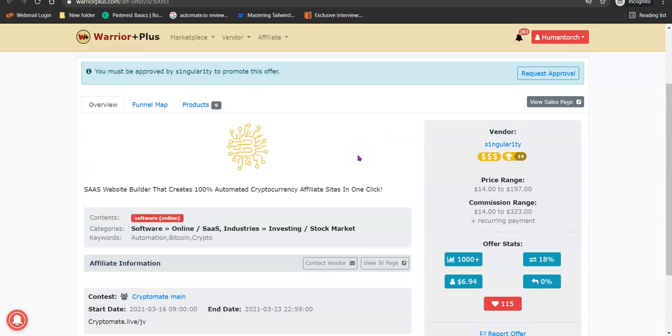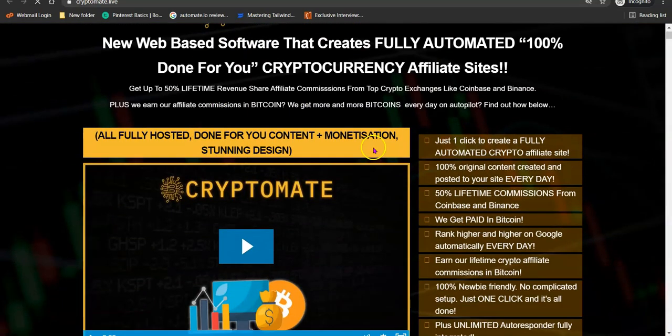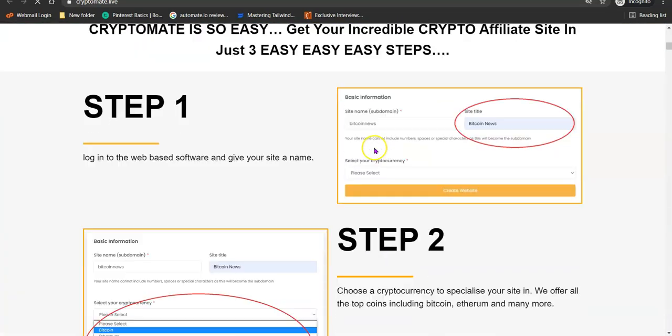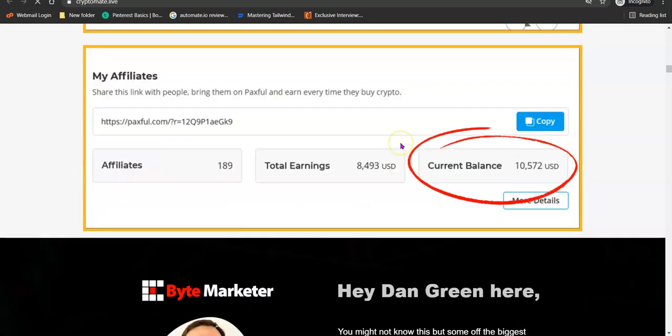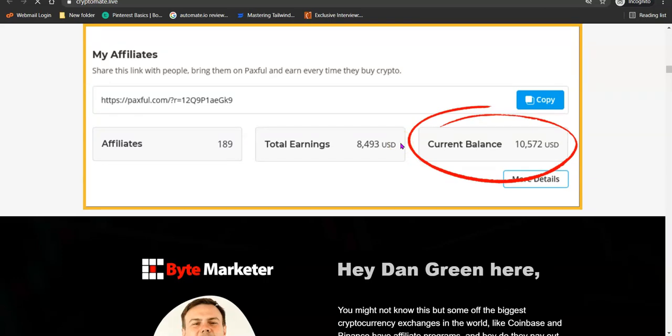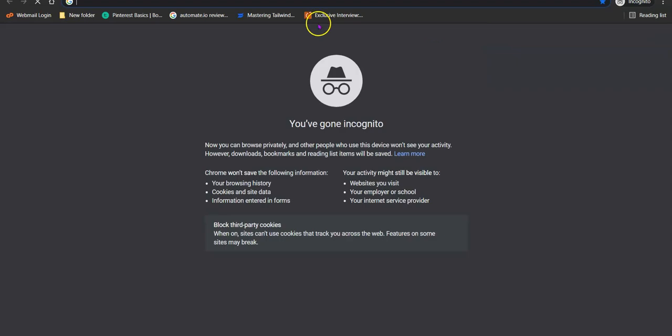Once they've approved your request, what you want to do next is go to the landing page of the product you want to promote. You need to familiarize yourself with the content of the product. After you familiarize yourself with the content, you need to do a bit of Google research on the product. What we are going to be using is content, and for us to do well with content, we need to do a little bit of SEO.